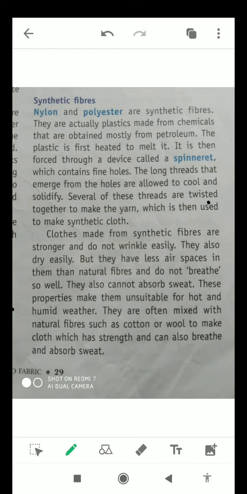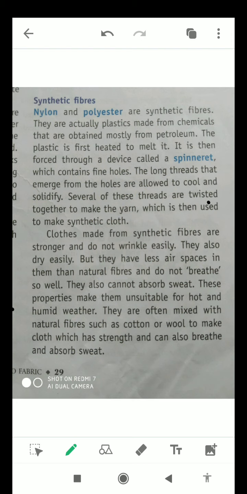Several of these threads are twisted together to make the yarn, which is then used to make synthetic cloth. So this was the process of how the synthetic fibers are prepared from chemicals.